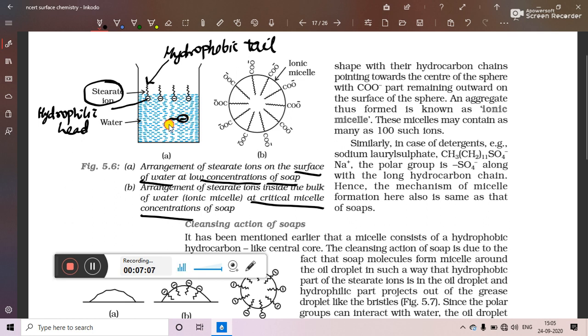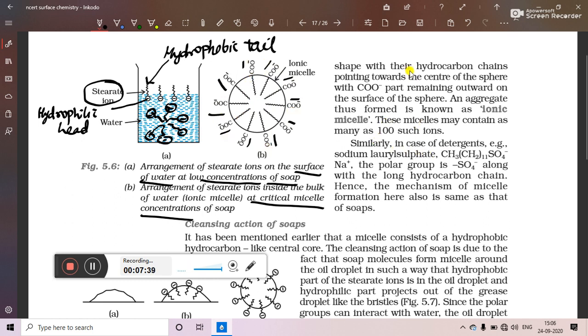and after going inside the water, they will form a periphery surrounding a circle. So they will form a spherical arrangement of stearate ions, in which the water hating tail remains towards the center and the water loving head is at the periphery of the circle, or we can say at the boundary of the circle.